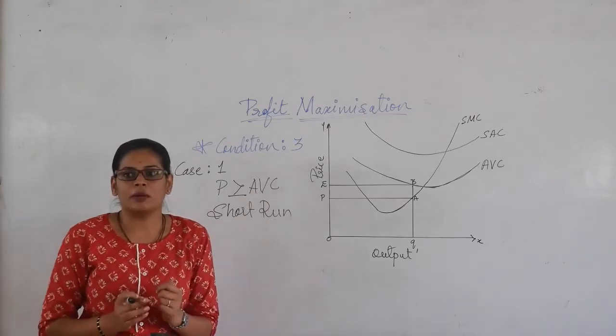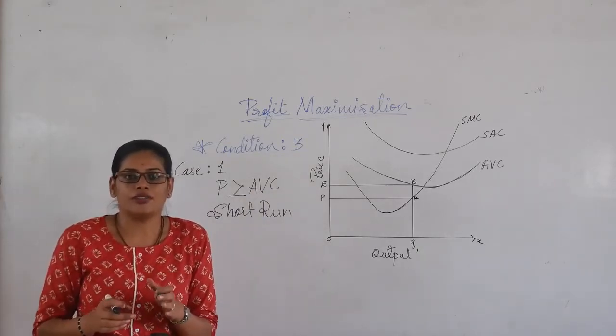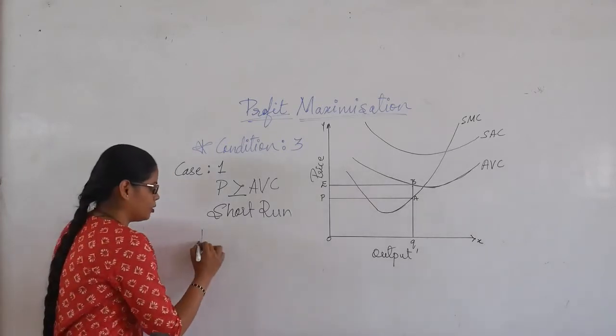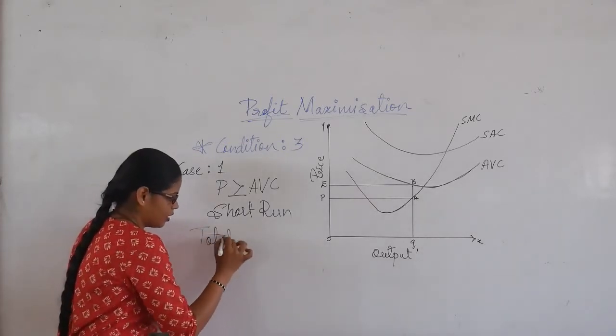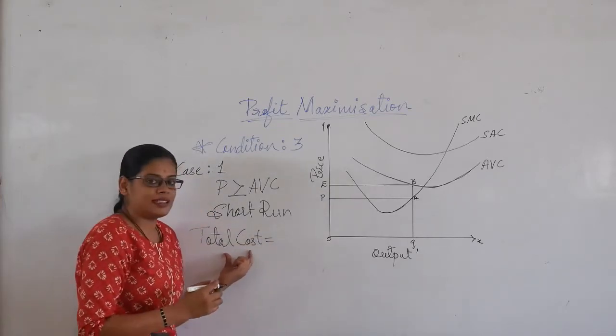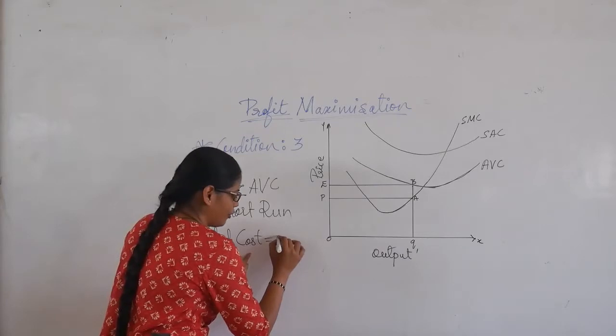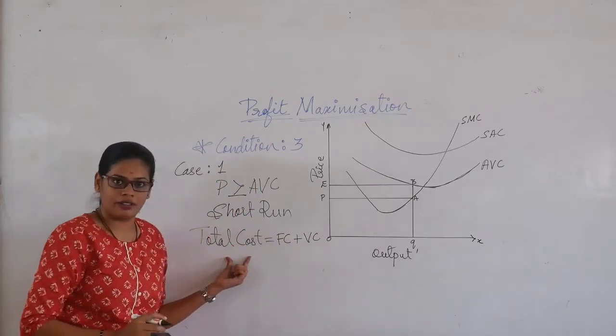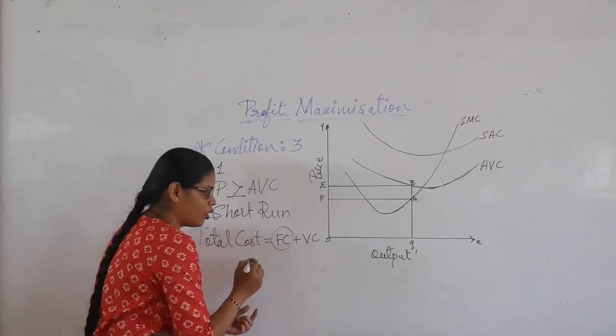So when we are talking about the short run, it has two costs, right? The total cost, which is the TC, is made up of fixed cost plus variable cost. Fixed cost, we have already talked about.